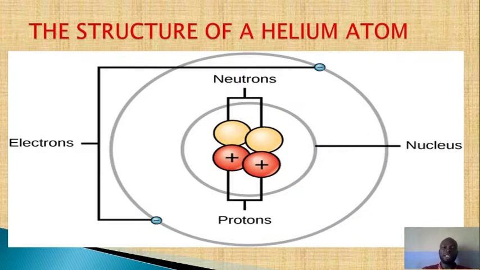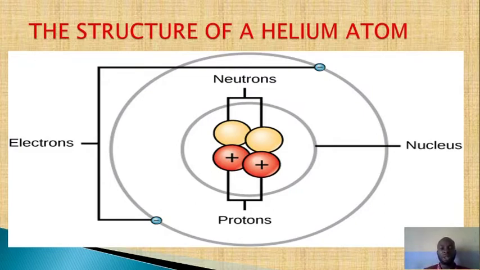Okay, so this structure of the helium atom shows us the position of these subatomic particles. So the nucleus, you can see it inside the nucleus. The neutron is inside the nucleus, the proton is inside the nucleus, and the electrons are moving around the nucleus in what we call orbits, or we call them electron shells.